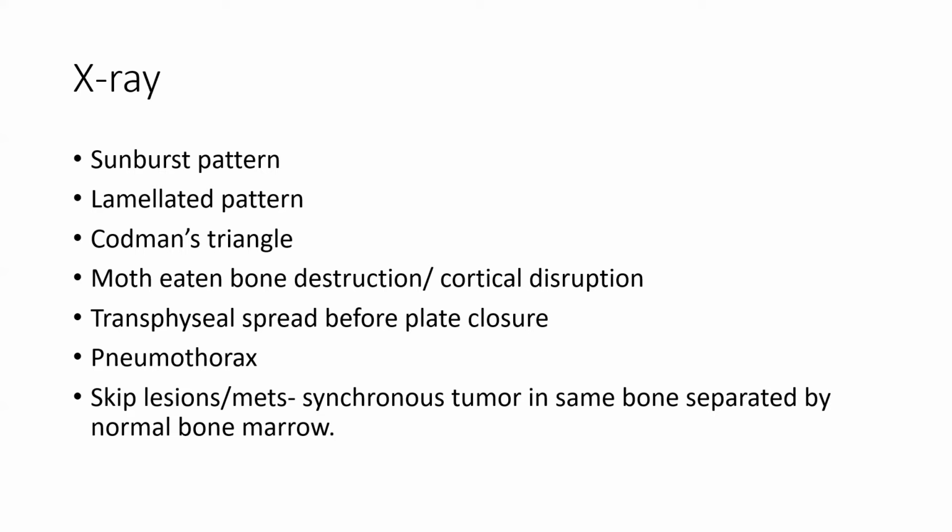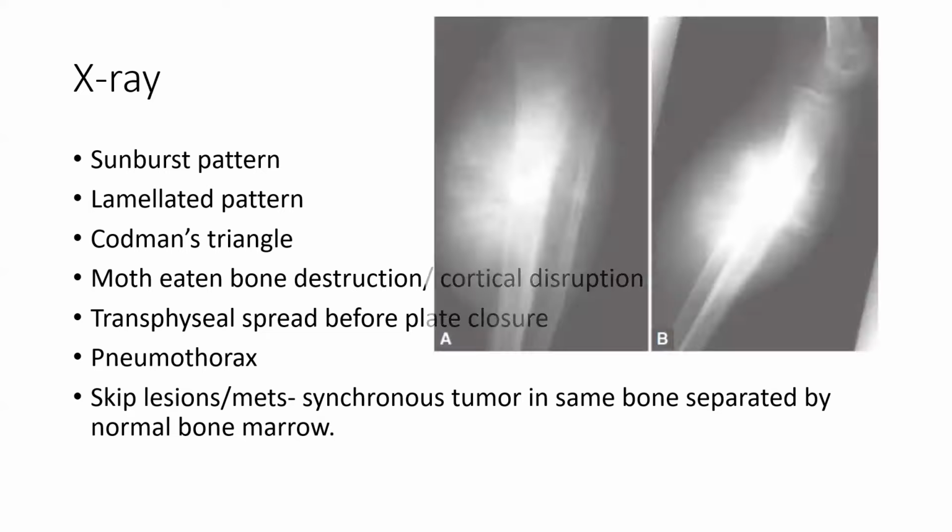Okay, pneumothorax. Do you know the most common cause of death in individuals with osteosarcoma? Yes, it is lung mets. Metastasis to lungs is the most common cause of death in individuals with osteosarcomas. And because the mets are osteoblastic and they are located in subpleural location, there is formation of pneumothorax. Any occult pneumothorax in young people should always be investigated for osteosarcomas. And we can also see skip lesions or metastatic lesions as well.